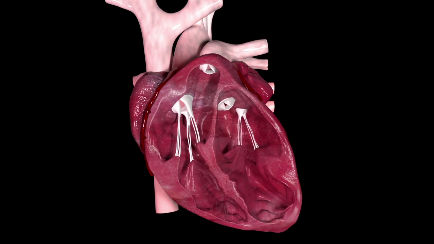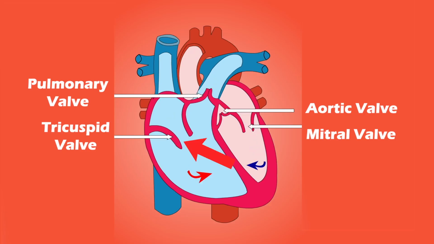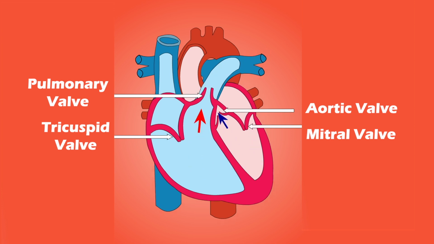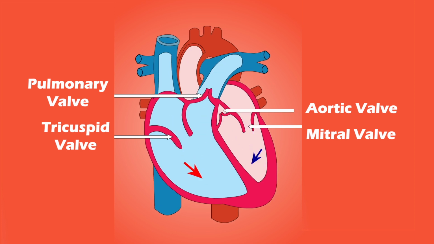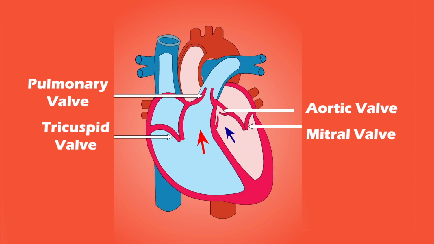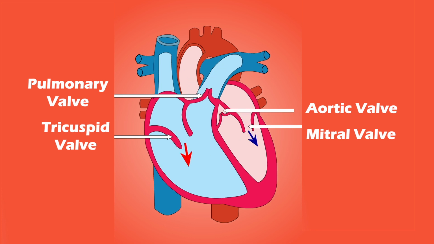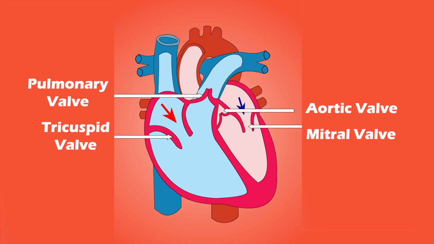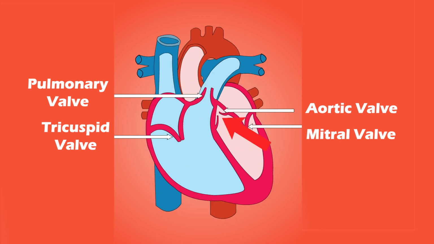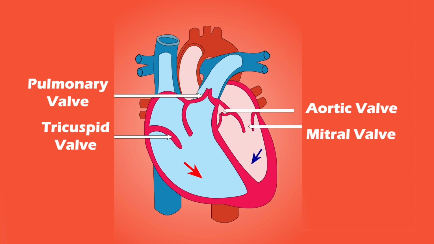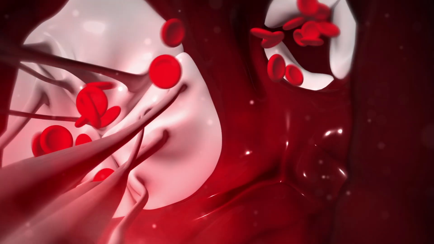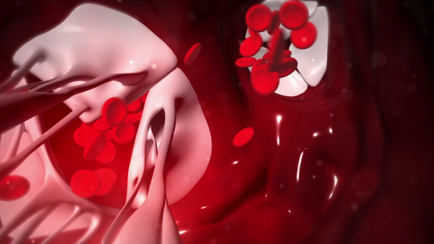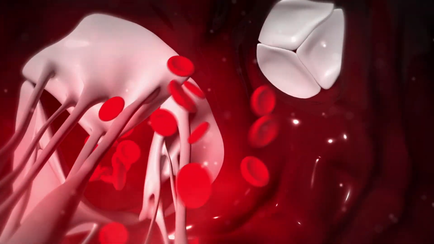If we talk about the valves of our heart, the tricuspid valve is present between the right atrium and the right ventricle. The pulmonary valve is present between the right ventricle and the pulmonary artery. The bicuspid or mitral valve is located between the left atrium and the left ventricle. And the aortic valve is located between the left ventricle and aorta. When these valves open, the blood moves from one part of our heart to the other. So I hope you have learned how our heart works.